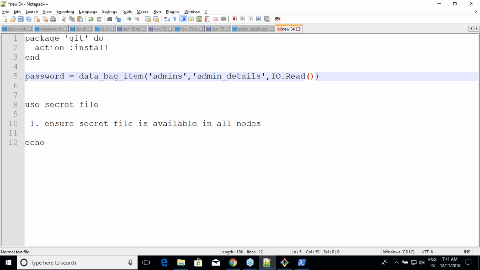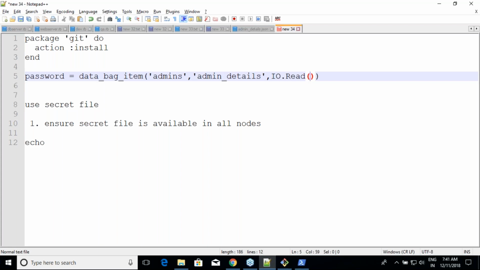So what is a data bag? A data bag is nothing but a folder structure. You go to the root of your repository, your starter kit, and you create a data_bags folder. Within that, you create a folder. That folder will become your data bag, right? Every file which you write within that will become a data bag item, right?